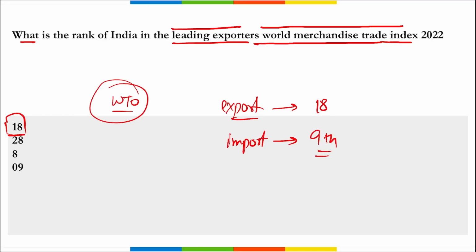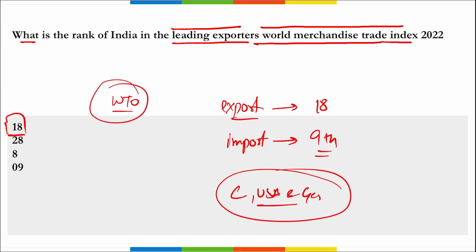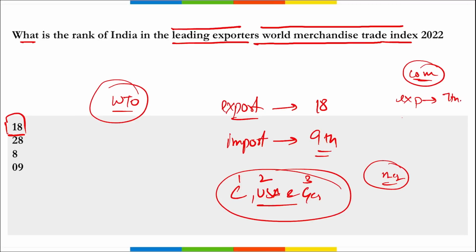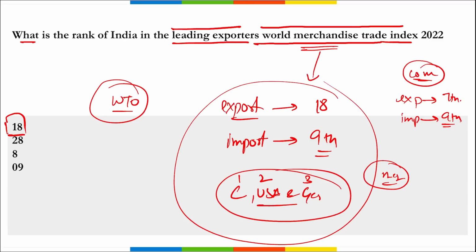It is 9th. Correct? China, USA and Germany, they are the top 3 exporters in the world merchandise trade respectively. China on top, second USA, and third Germany. Correct? This we are talking about merchandise export. If we are talking about commercial services, for export, the rank of India is 7th, and for importers the rank of India is 9th. Here we are talking about the merchandise export, so do pay attention. China is on top, USA second, Germany third. In this world merchandise export, for exporters rank of India is 18, and for imports India rank is 9th.